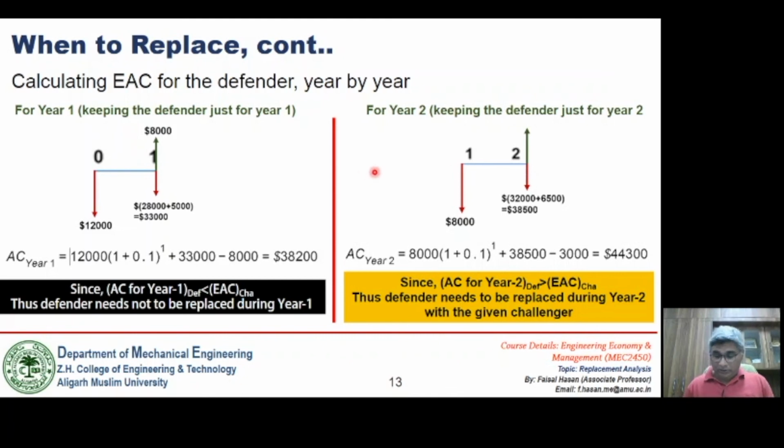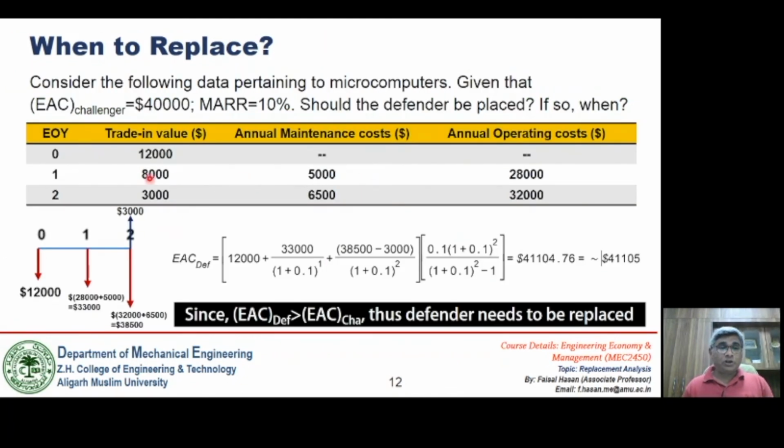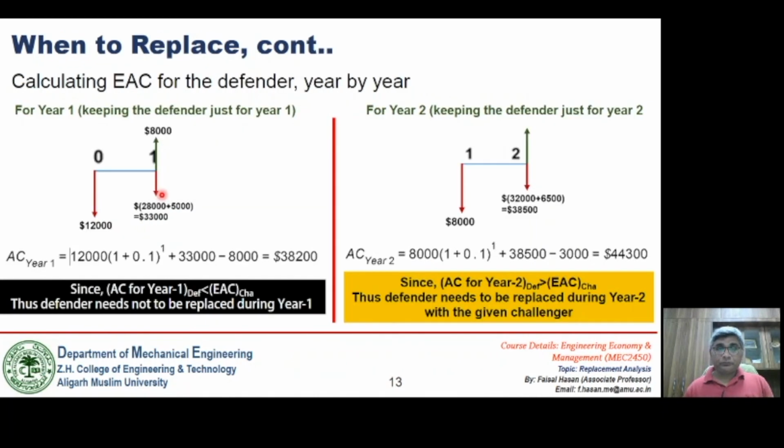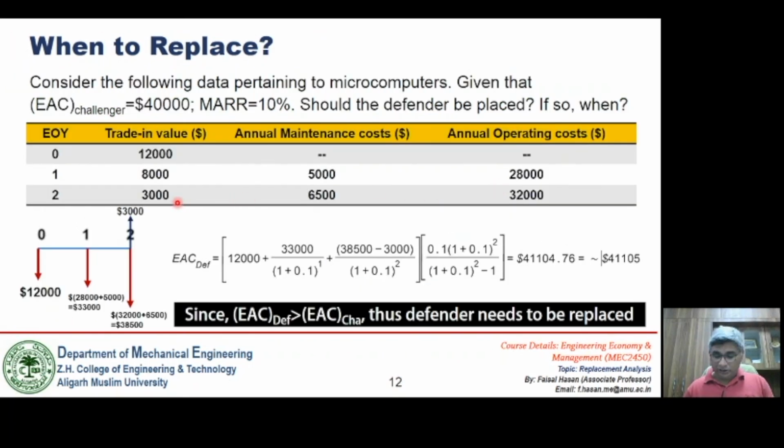We are purchasing this Defender at this point of time and selling it at the end of year two. So the first cost will be 8,000 rupees and the salvage value is given as 3,000 rupees.